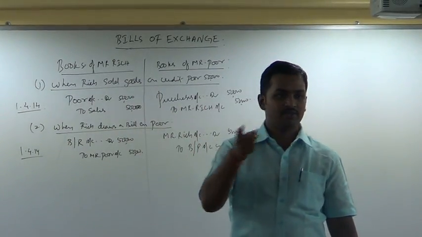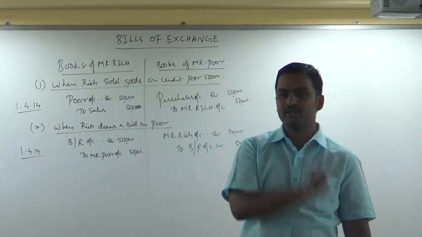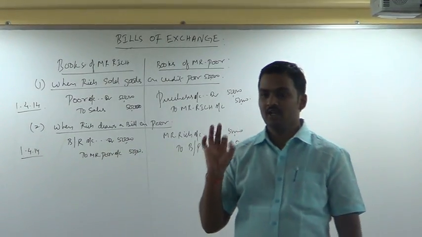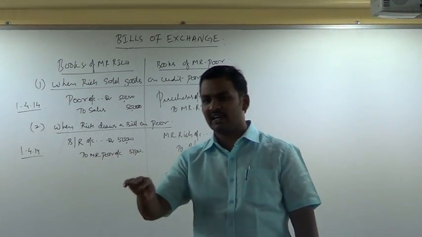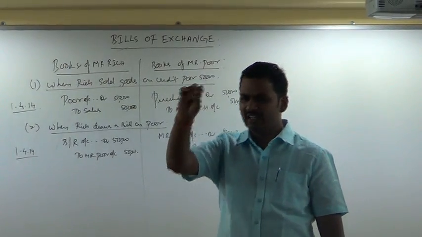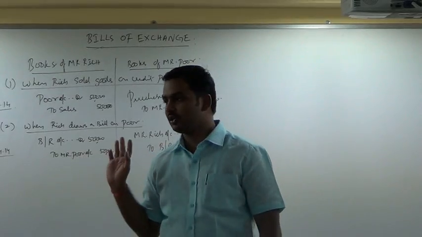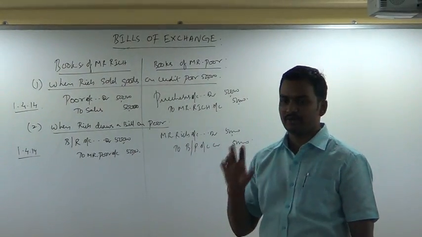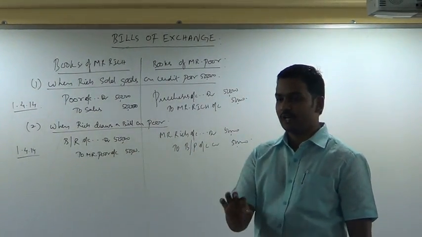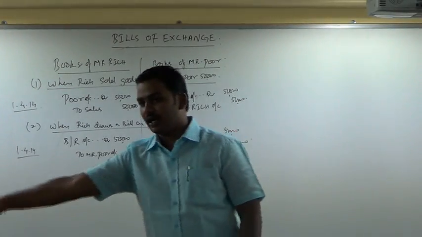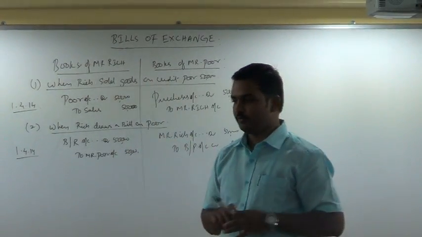So on 4th July we will calculate. We will learn about calculation of due date in detail in our future classes. Not now. Maybe after 3-4 days we will continue. We will talk about how to calculate due dates in a perfect manner. Not now. So on 4th July, Mr. Rich will go to Poor, hand over the bill to him and take the money from him. So, right.